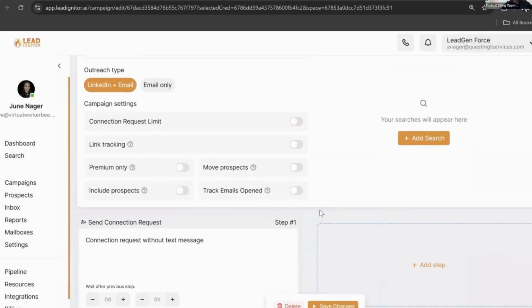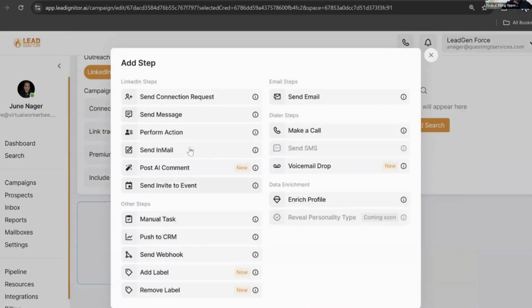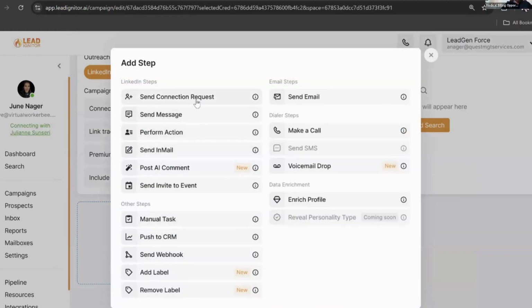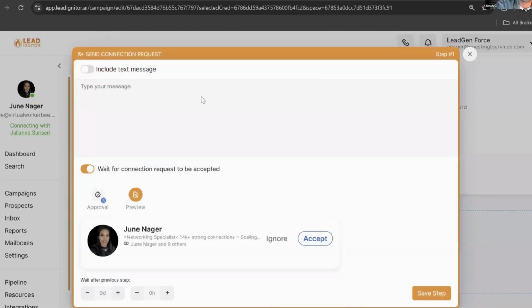Awesome. And so the first step is identifying what we want to do, right? And so I'm going to click on add step here. And really the first thing we always want to do is send a connection request, right? Yep. And if you're targeting new people, then sending the connection request is the best thing to do. If you're targeting first degree connections, as I'm sure everyone's aware, you don't actually have to send the connection request first. You can skip to just the message. But for today's example, we are going to stick with sending the connection request as the first step.